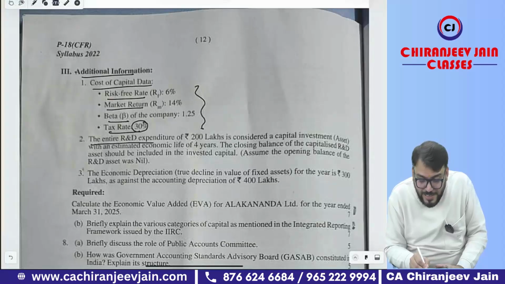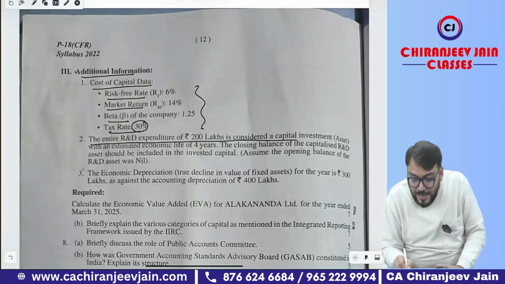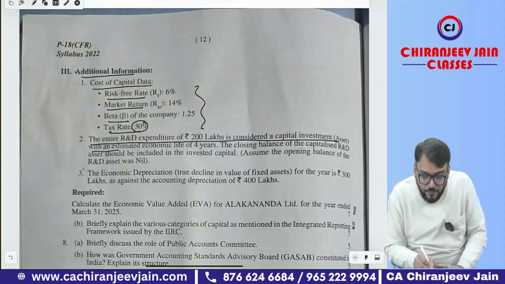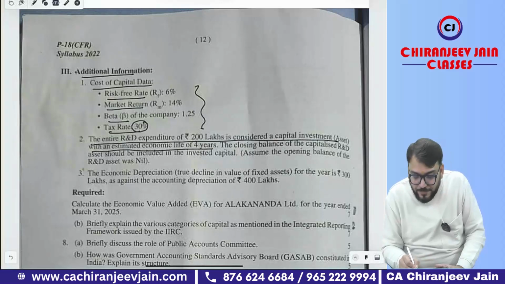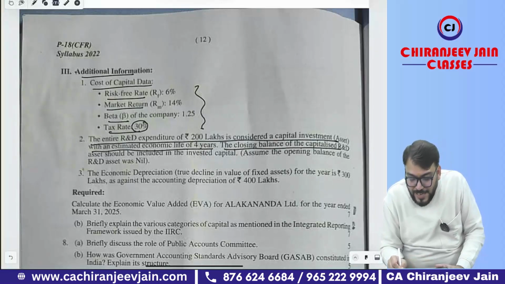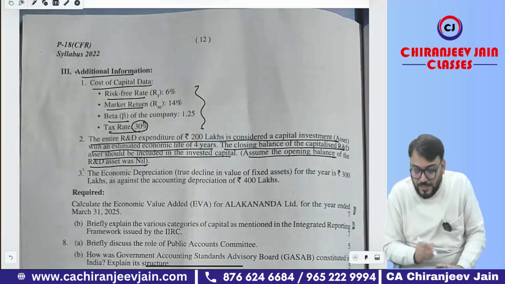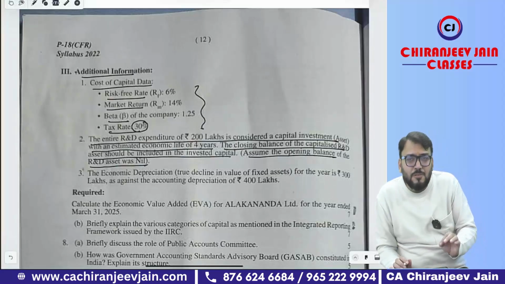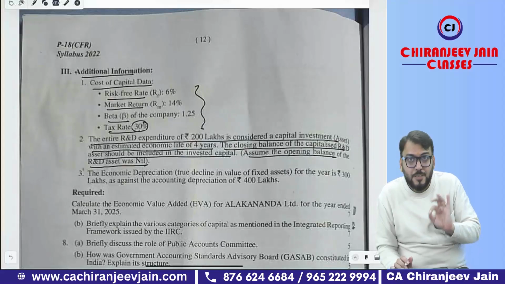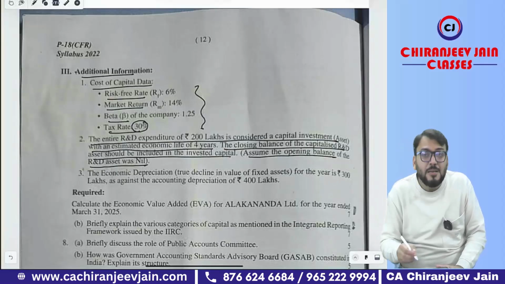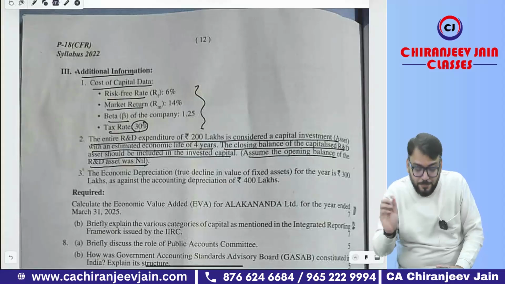The entire R&D expenditure of 200 lakh is considered as a capital investment asset with an estimated economic life of 4 years. The closing balance of capitalized R&D will be included in invested capital. Assume the opening balance of the R&D asset was nil. It means for economic value added, the R&D expense will be capitalized and included to find out the operating capital employed. Got this point? Some adjustment is required to calculate NOPAT and also for calculating operating capital employed.